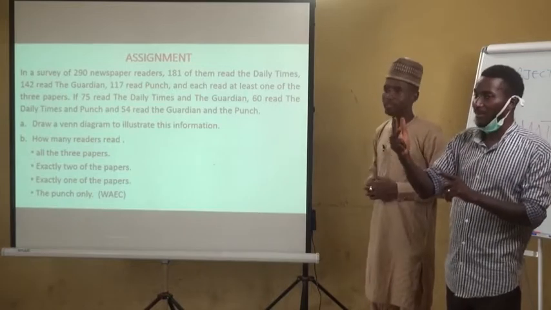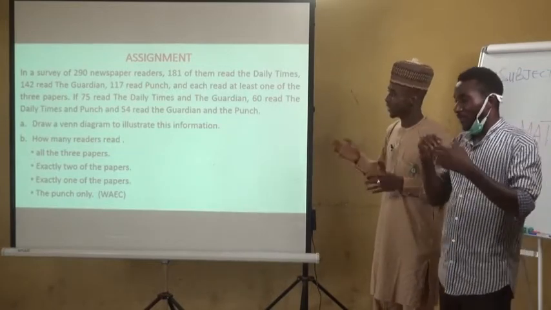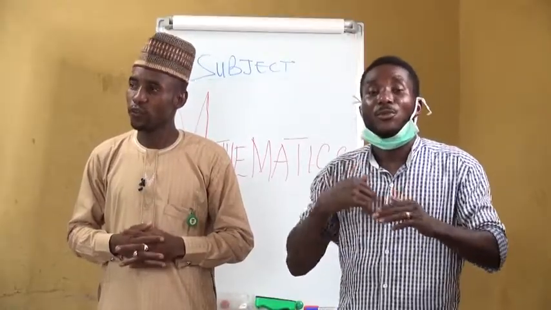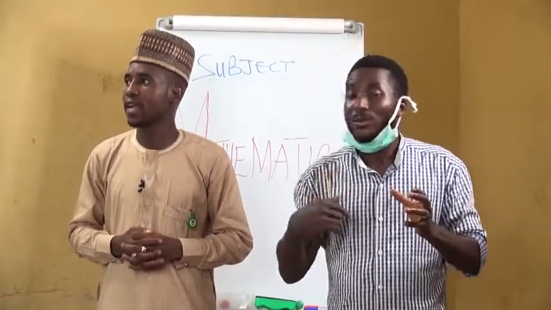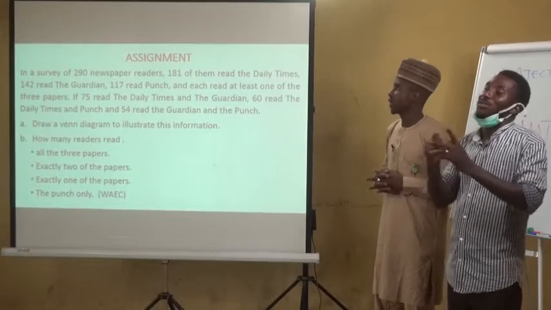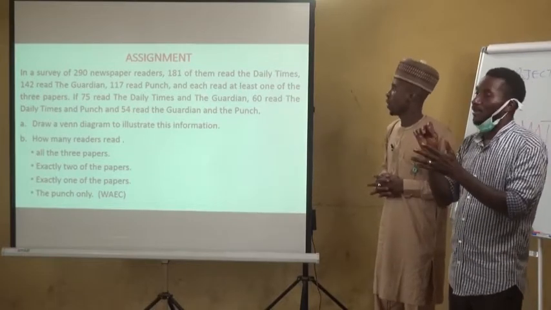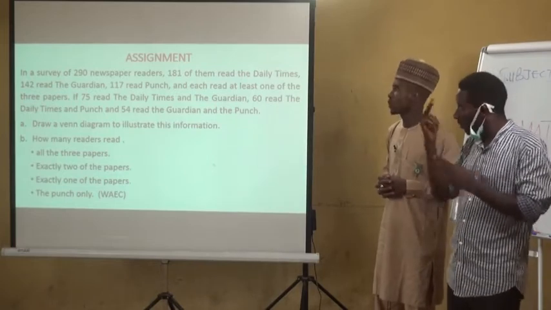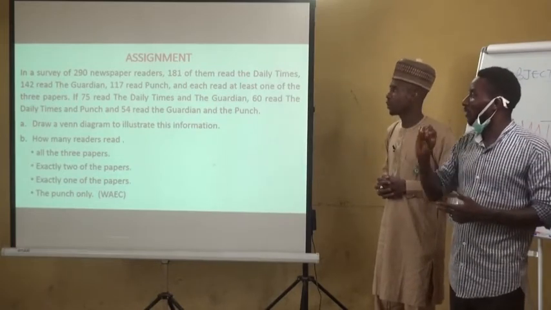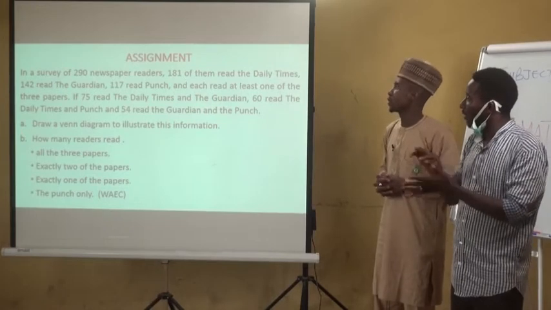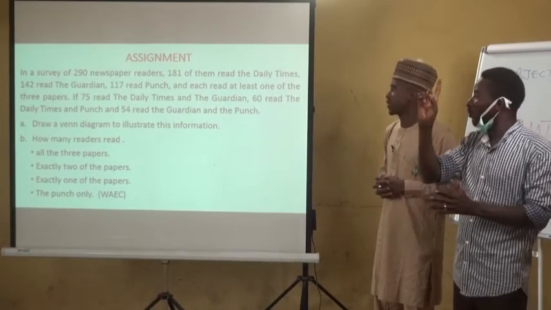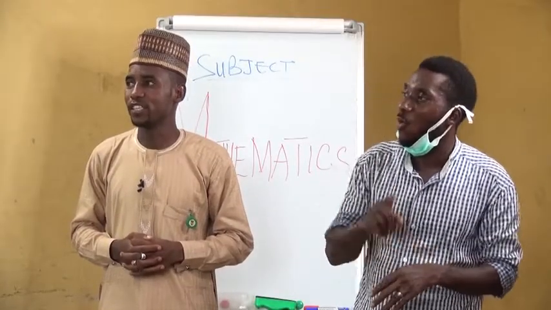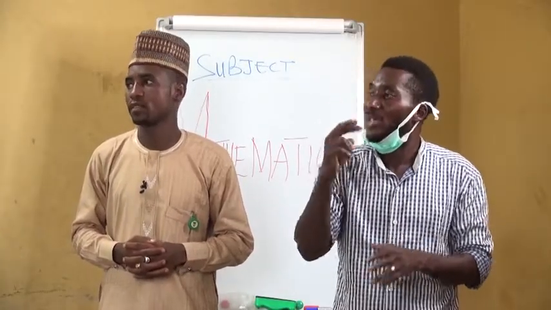Now, to end the class, here is an assignment for the learners. It says, in a survey of 290 newspaper readers, 181 of them read Daily Times, 142 read Guardian, 117 read Punch, and each read at least one of the 3 papers.